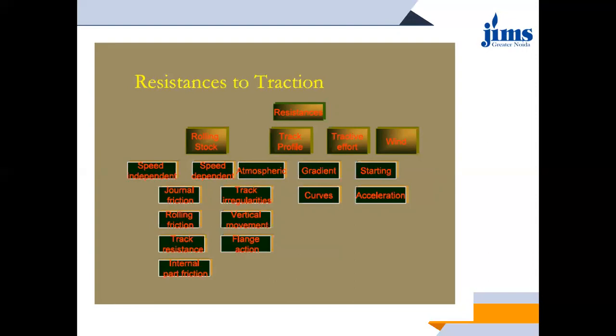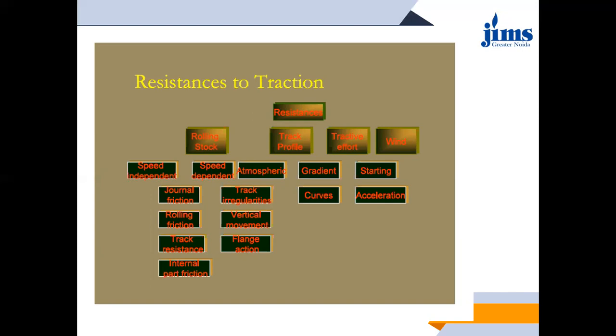The resistances can be classified in 4 categories. That means the total resistance to the traction is comprised of 4 major resistances. That is resistance due to rolling stock, then resistance due to track profile, resistance due to tractive effort, and resistance due to wind. One by one we'll be discussing these resistances, but we have to keep in mind that these resistances are further divided into subcategories.